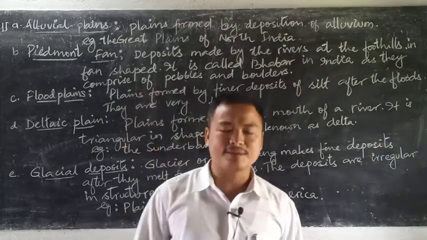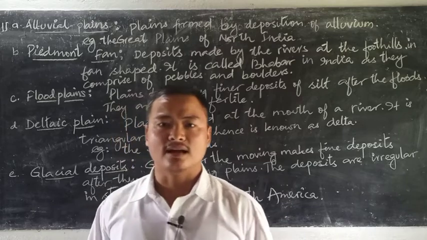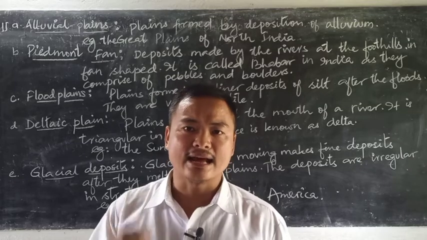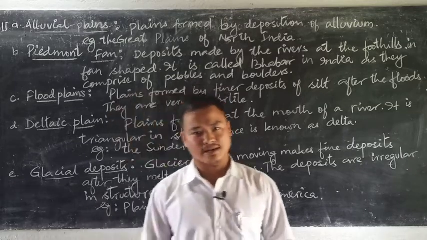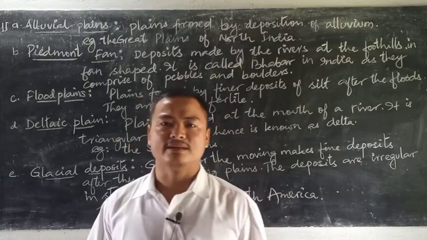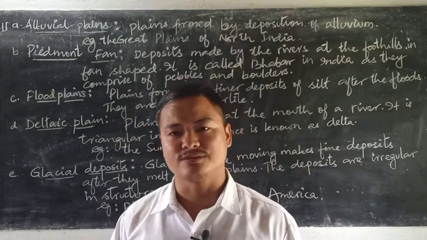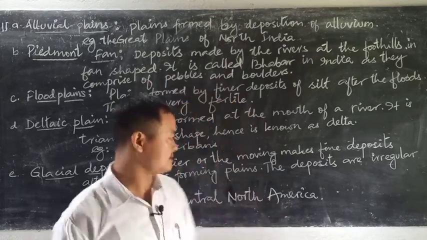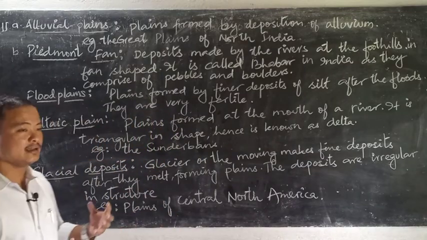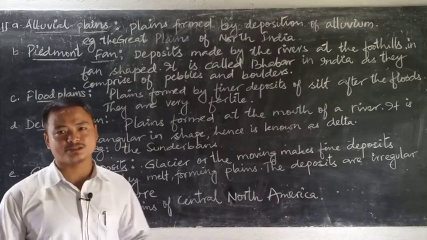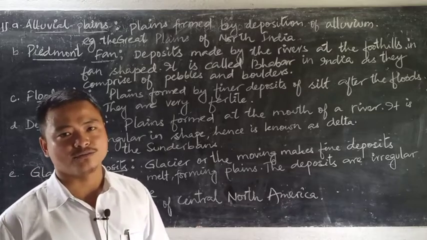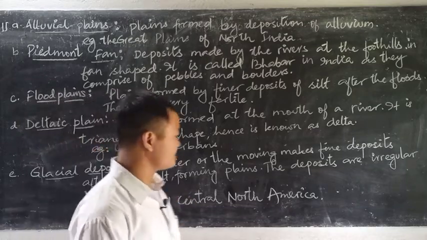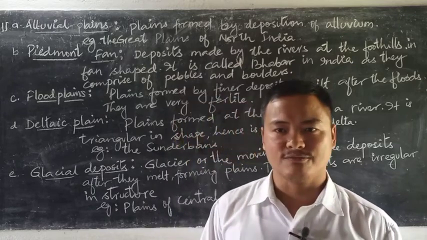These sediments that are carried by these glaciers are deposited on the base or on the lateral side of the glaciated valley and are only visible after the glacier melts. So with the melting of the glacier, these sediments are deposited on the lateral or on the base of the glacier, and hence results in the formation of glacial plains. So these glacial plains are quite irregular in their structure because the deposits made by the glaciers are not of the same size. The example that you can give is the plains of central North America, where most of these plains are formed.